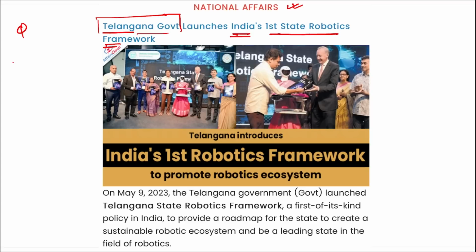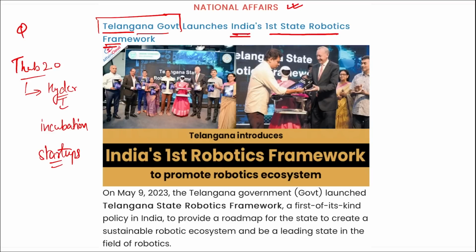government. This Telangana State Robotics Framework was launched by the Ministry of IT and Industries of the government of Telangana, and it was inaugurated at a T-Hub event room in Hyderabad, Telangana. If you remember, Technology Hub 2.0 is located in Hyderabad, and it was developed to provide incubation to various startups. The main focus area is how we can leverage robotics technology for growth and development, even in the manufacturing area.